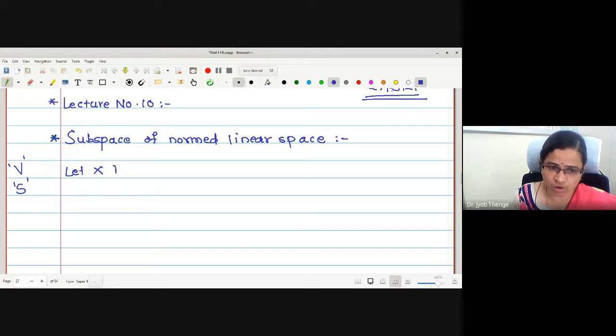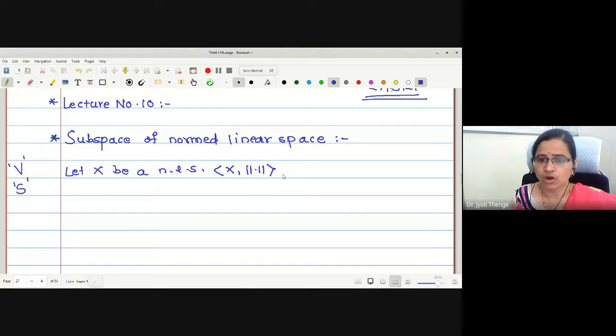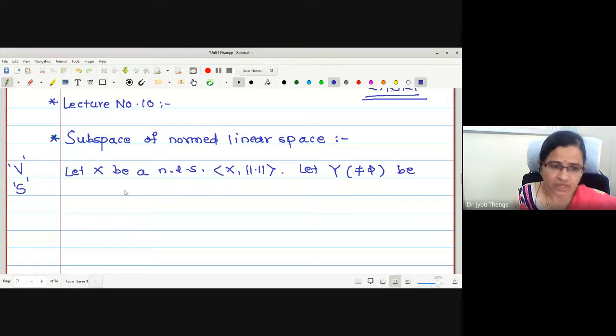Let X be a normed linear space, X together with this norm, this is the notation. Now we want to prove that Y is a subspace. First, Y is a non-empty subset, be any non-empty subset of X.